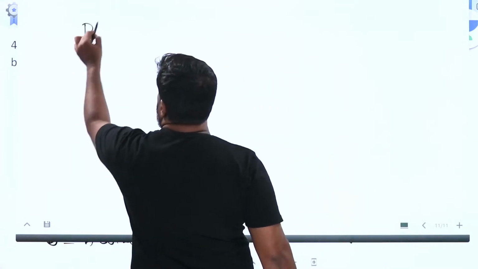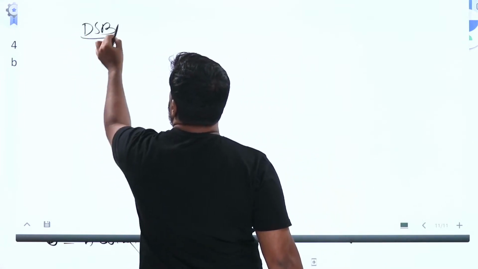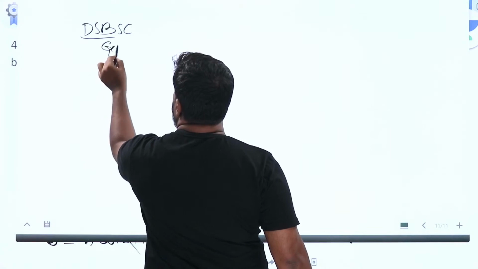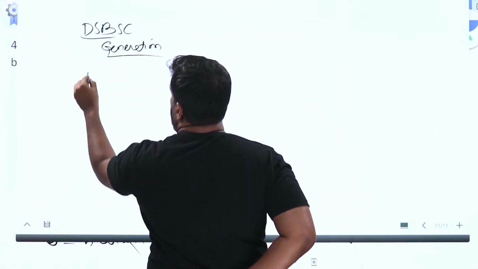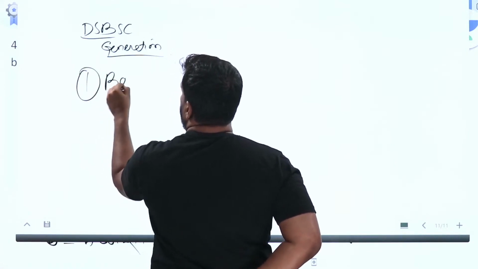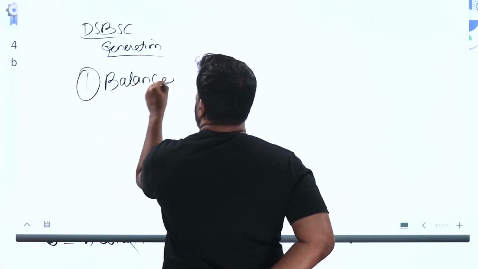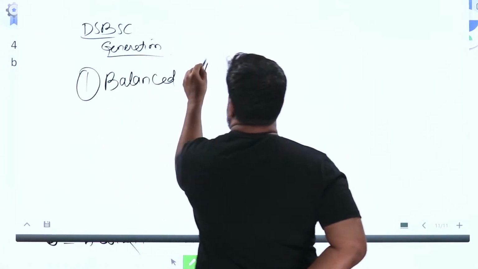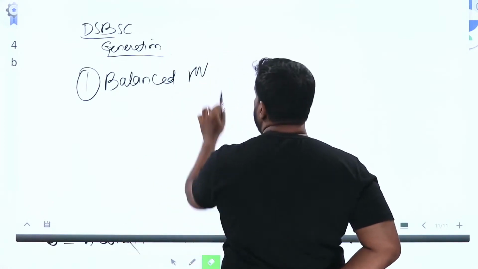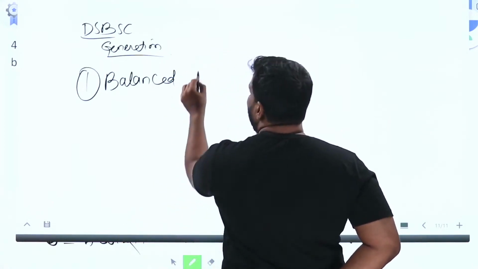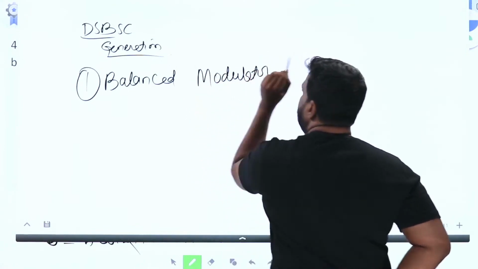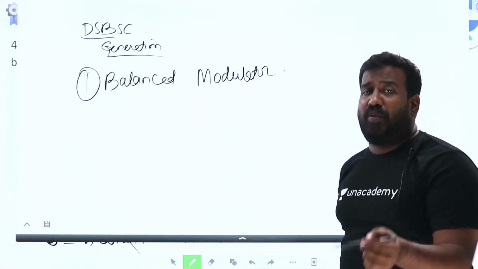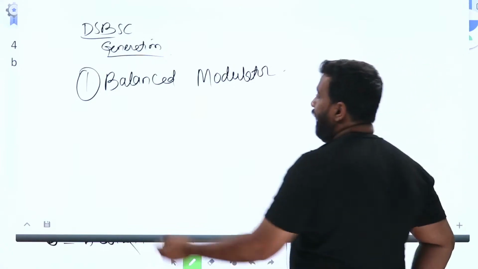Therefore, DSB-SC generation can be done by a balanced modulator, as I explained just now, and by a ring modulator.